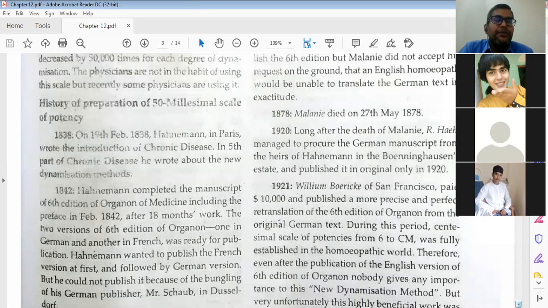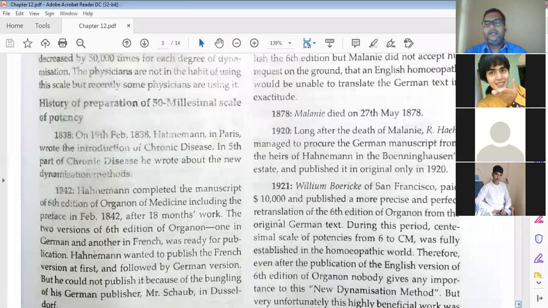Next is the history of preparation of 50 millesimal potency: how we reached the 50 millesimal potency, or how Dr. Hahnemann reached this part. Let us see the first part, the history of preparation of 50 millesimal scale potency. On 19th February 1838, Hahnemann in Paris wrote the introduction of the Chronic Diseases. In the 5th part of the Chronic Diseases, he wrote about the new dynamization method.